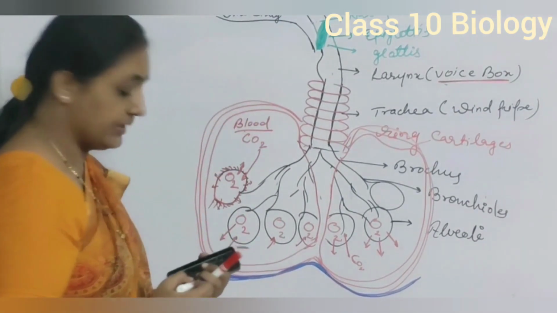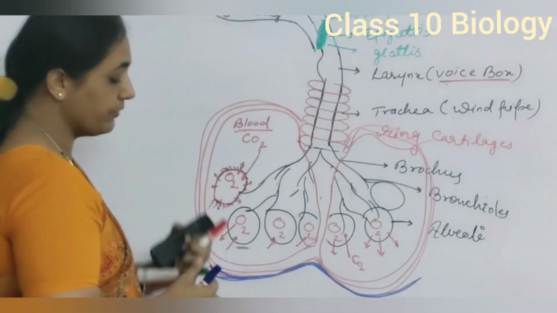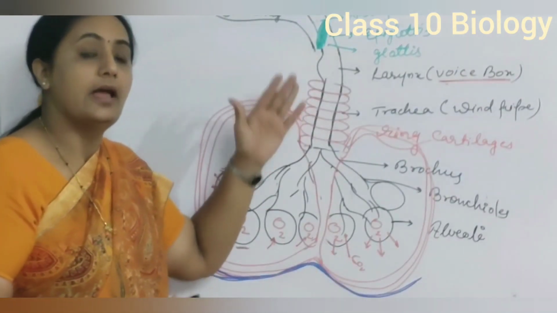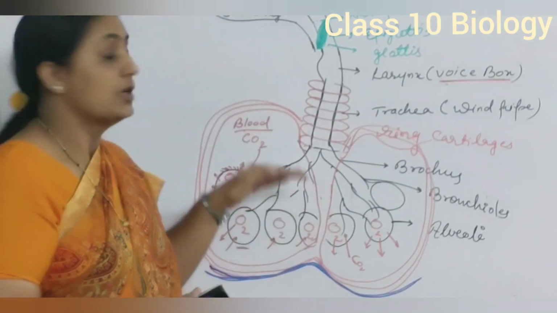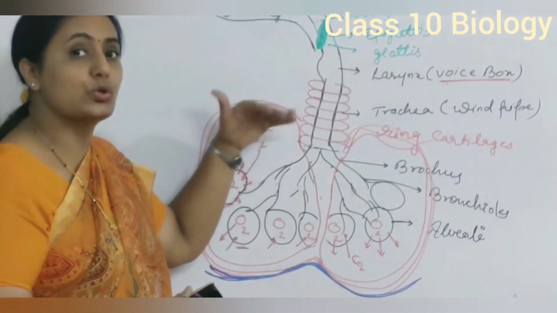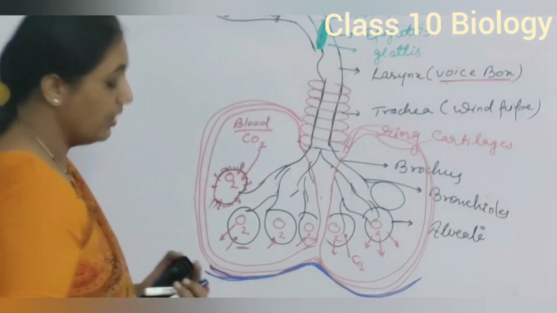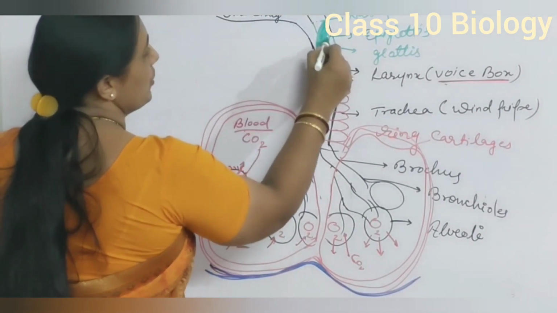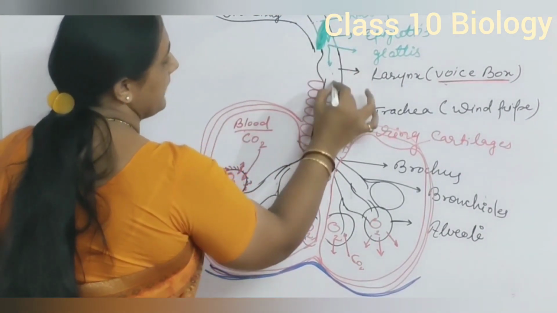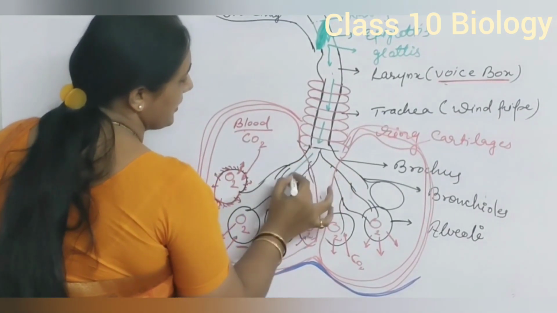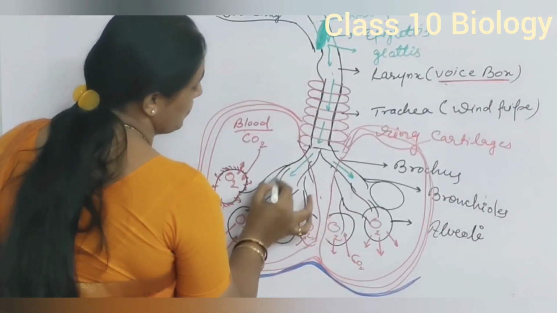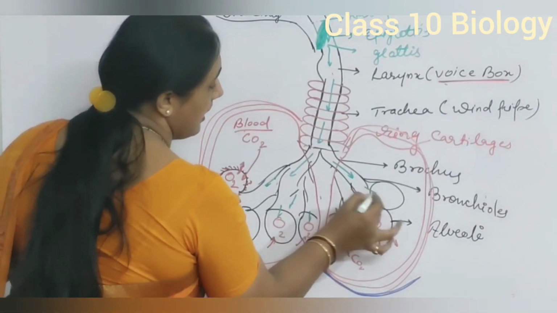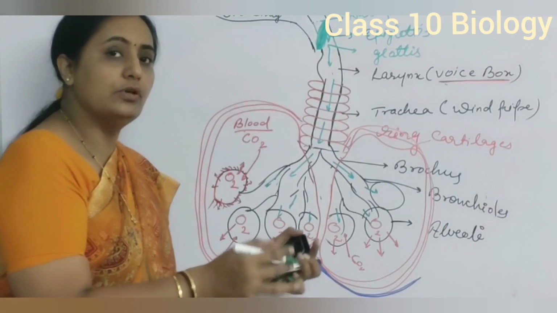In this system, we have studied how air enters in, that is O2 enters in and CO2 goes out. How does O2 enter? O2 enters from the nasal passage to the pharynx, pharynx to larynx, larynx to trachea, trachea to bronchus, bronchus to bronchioles, bronchioles to alveoli. This is the passage of O2, and from alveoli to lungs.